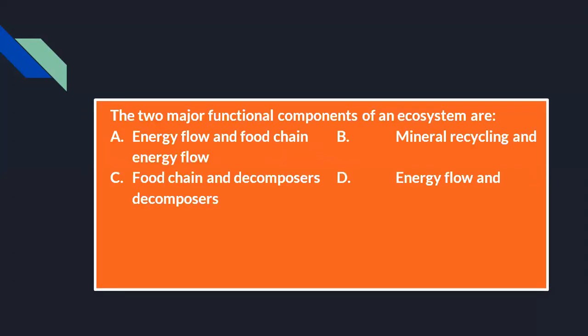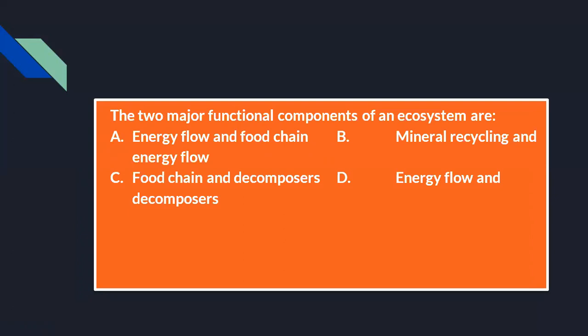Then next question: the two major functional components of an ecosystem are option A, energy flow and food chain. Option B, mineral recycling and energy flow. Option C, food chain and decomposers. Option D, energy flow and decomposer. You see that decomposer is very important, right?